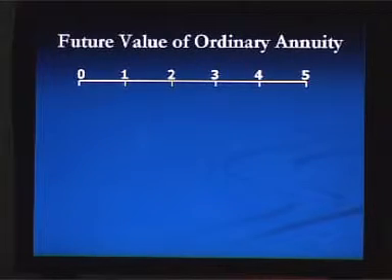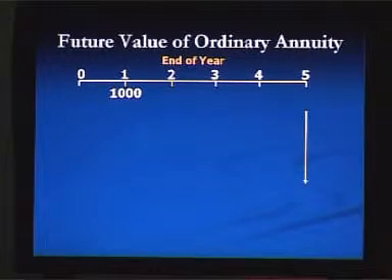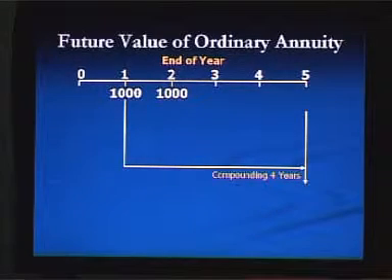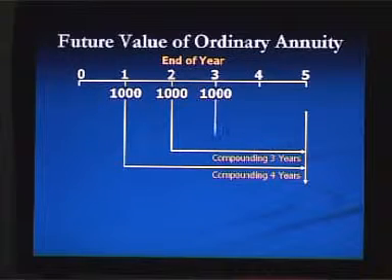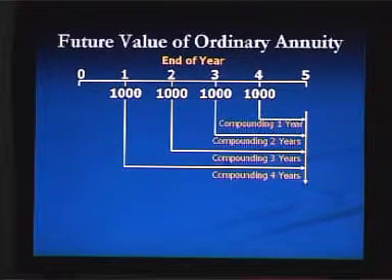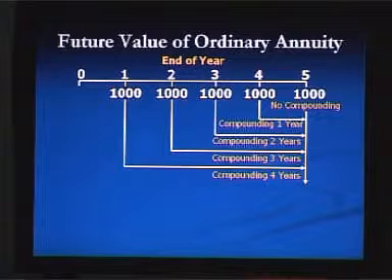In a timeline of up to 5 years, if you deposit taka 1000 at the end of 1 year, to calculate the future value after 5 years, this money is compounding for 4 years only. The money deposited after the second year is compounding for 3 years up to year 5. The money deposited after 3 years is compounding for 2 years. Money deposited after 4 years will be compounding for 1 year, and for the money deposited at the end of the 5th year, there will be no compounding, because you want to calculate the future value at the end of the 5th year.